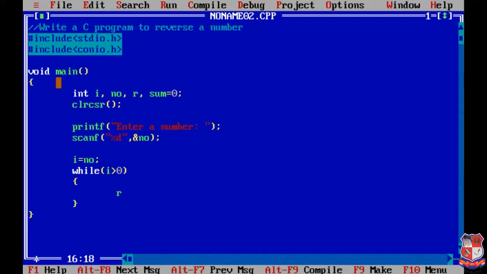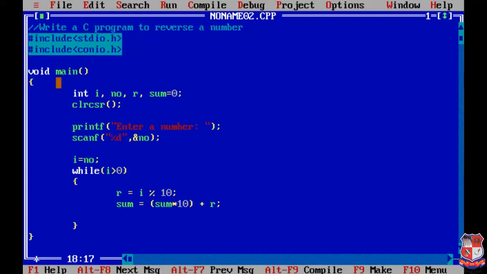For that we use variable r, that equals I % 10. Then we have to write the equation sum = sum * 10. We put this value into brackets, and then we add a value, and that value is the remainder.